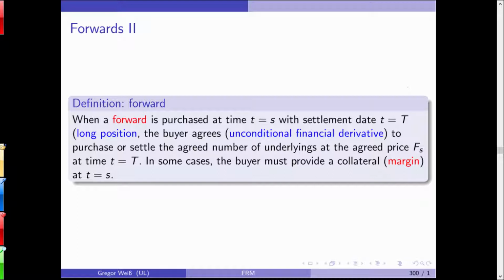If you buy it, you are long. If you are selling the forward contract, you are short. And here you can see why selling and why going short is possible even without short sales. Now, usually in a spot market, you can short sell a good, meaning you are lending.